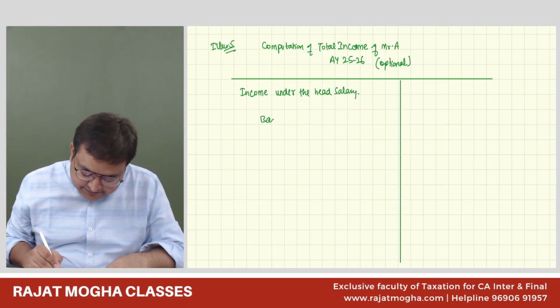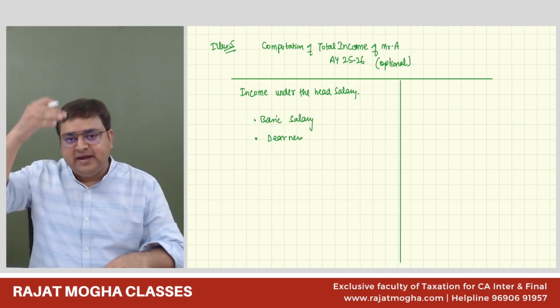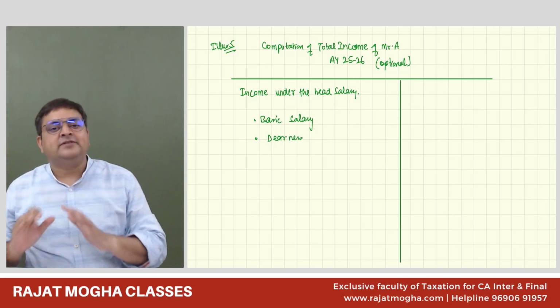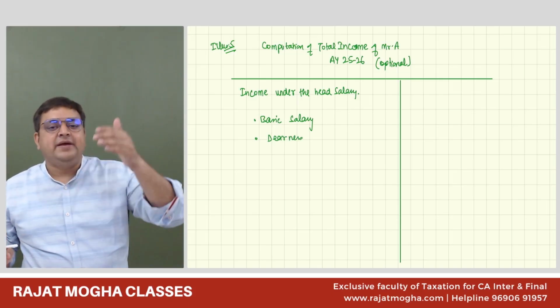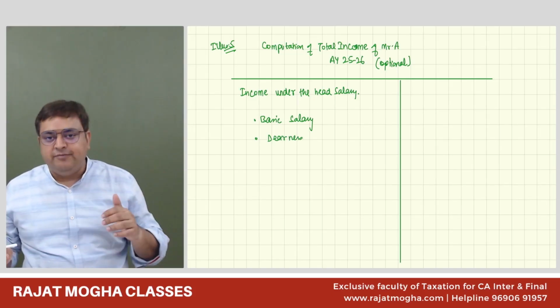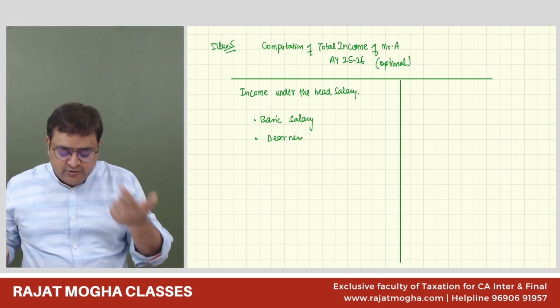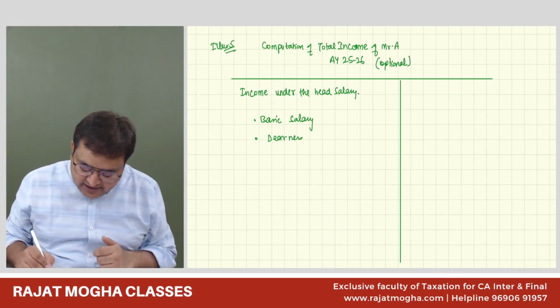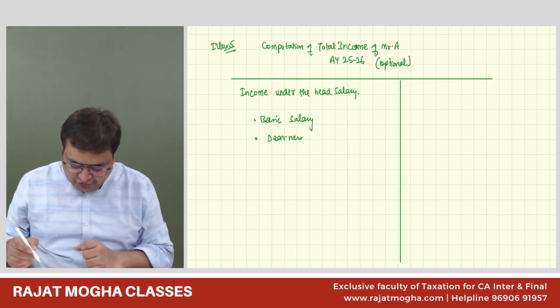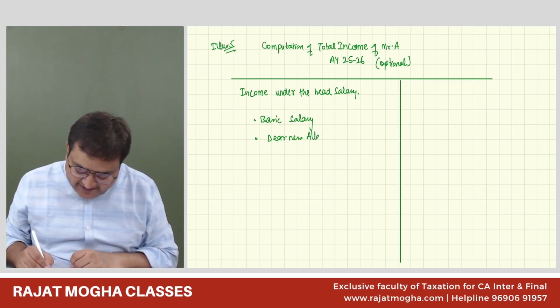Basic salary. He's getting DA allowance also. First of all, in salary, I always tell the students, make a list of all the things which you are getting from your employer. So you are getting basic salary, you are getting DA allowance. Any other thing you are getting? No, sir, we are not getting any other thing. Sure. Any other thing which your employer is giving?